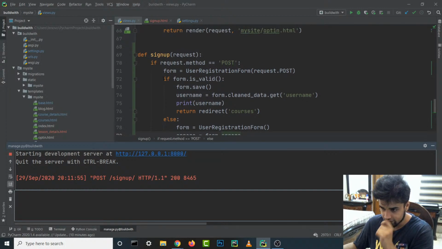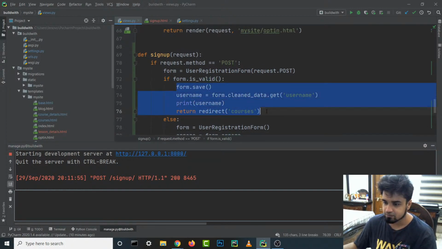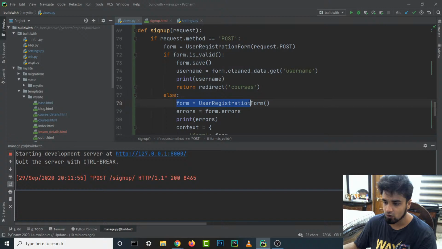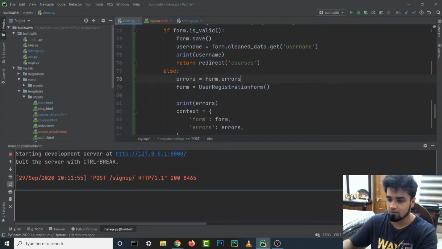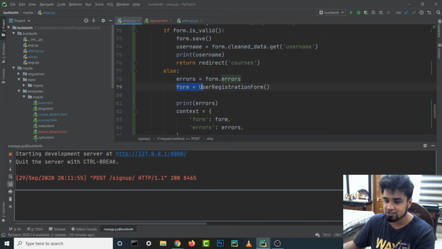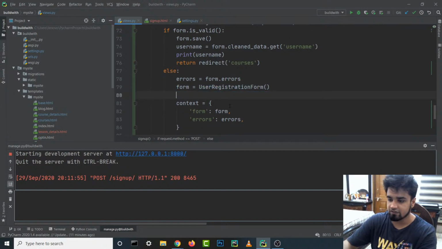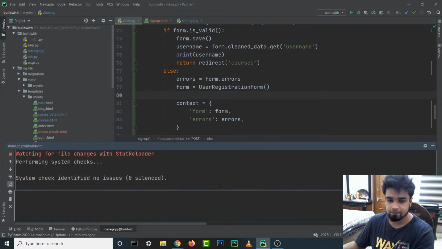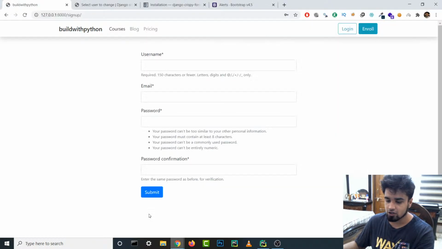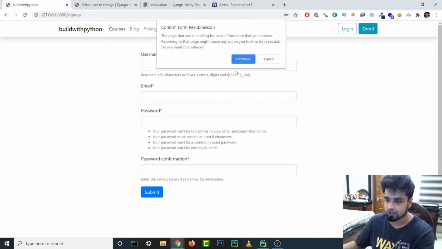If the form is valid, do this. If it's not valid, then create. Oh, I think I know why it's not there, because we have put this after this, so it's being overwritten by this new form. That's why it wasn't working. So now that we have debugged it, I don't think it should be a problem. We are going to go back over here and reload it again.